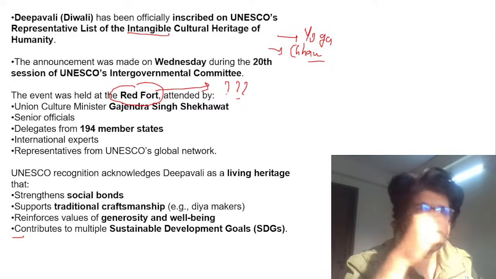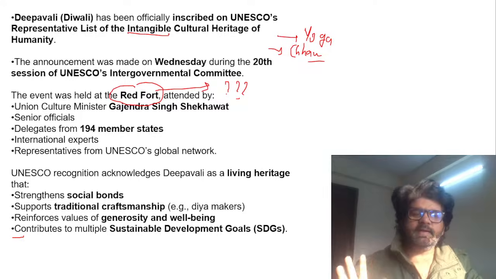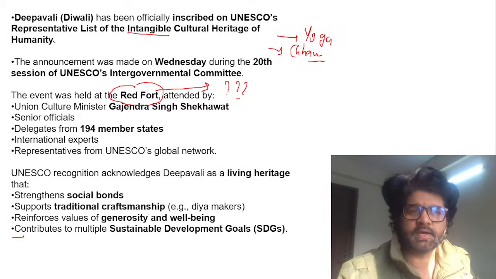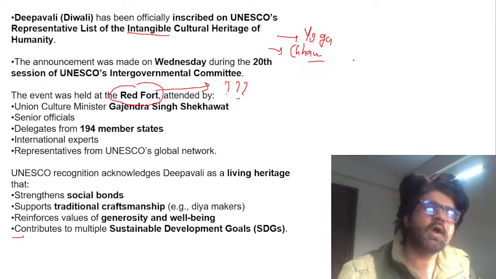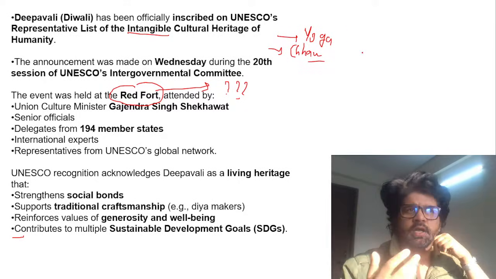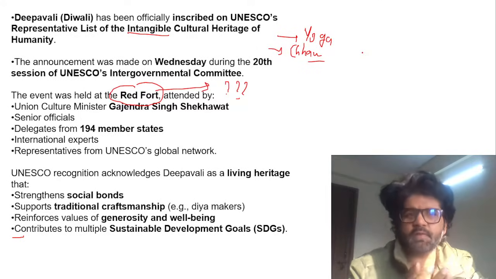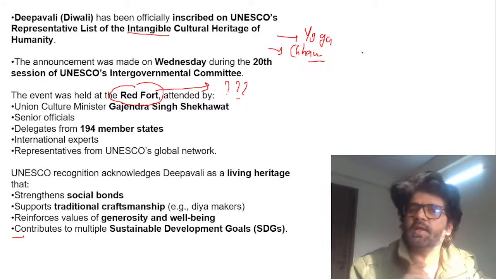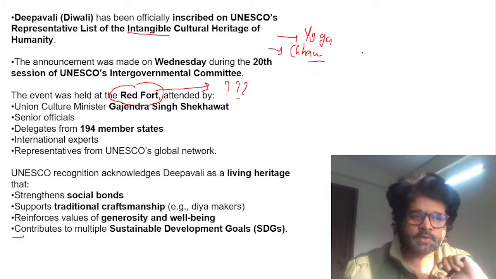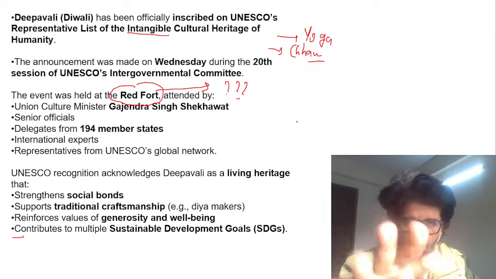Architectures are tangible. These culture things are mostly intangible. So now when Deepavali is under UNESCO's representative list of intangible cultural heritage, just like yoga and Chhau, which are getting worldwide recognition, Deepavali will also get worldwide recognition. It's anyway very popular. Our Indian diaspora is here, there, everywhere, and they celebrate Deepavali. So, UNESCO is saying that. Now we'll talk about other things.